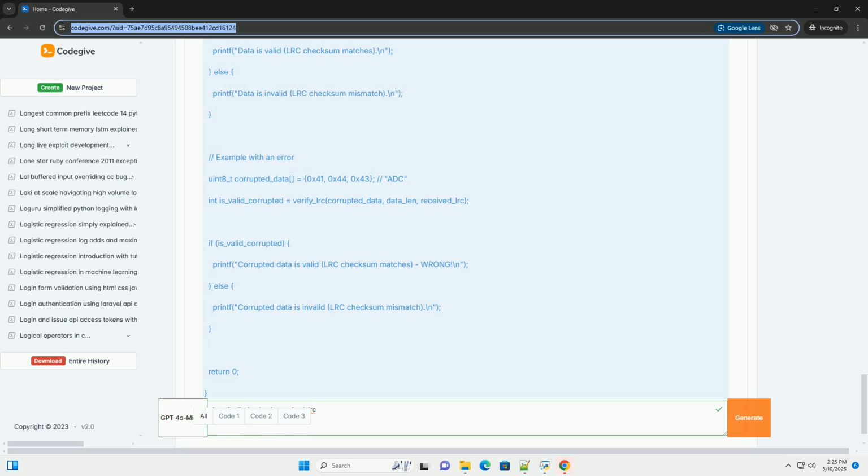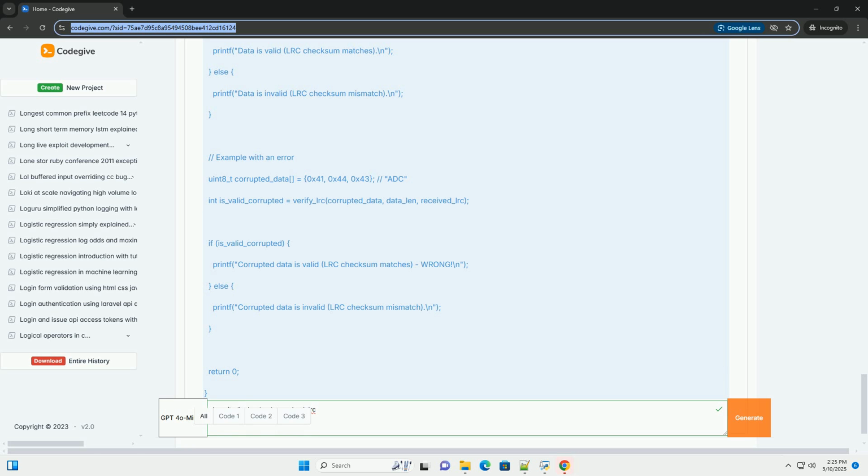verify_LRC(data, len, received_LRC): this function takes the data, its length, and the received LRC value. It recalculates the LRC and compares it to the received LRC, returning 1, true, if they match and 0, false, otherwise. main: the main function demonstrates how to use the calculate_LRC and verify_LRC functions.